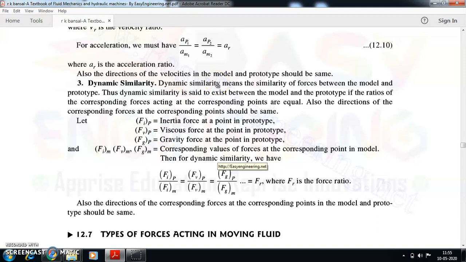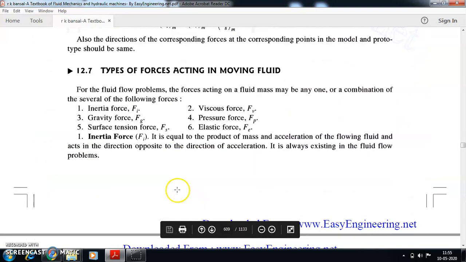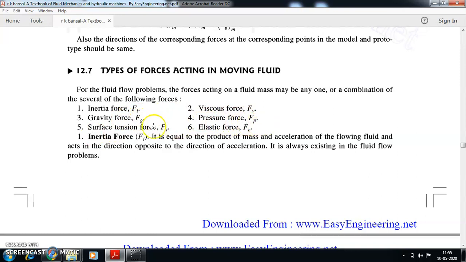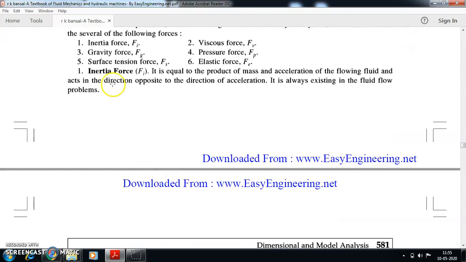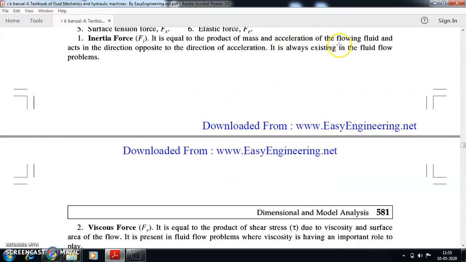Similarly, the third one is the dynamic similarity. So in dynamics, we are dealing with forces. So you have so many different forces acting on the fluid. We have discussed this in the initial part of the dynamics of the fluid when we were deriving Bernoulli's equation. So to recap, we have so many different types of forces. What are the different types of forces? Inertial force is there, viscous is there, gravity is there, pressure is there, surface tension is there, and elastic force is there. So inertial force is nothing but mass into acceleration.